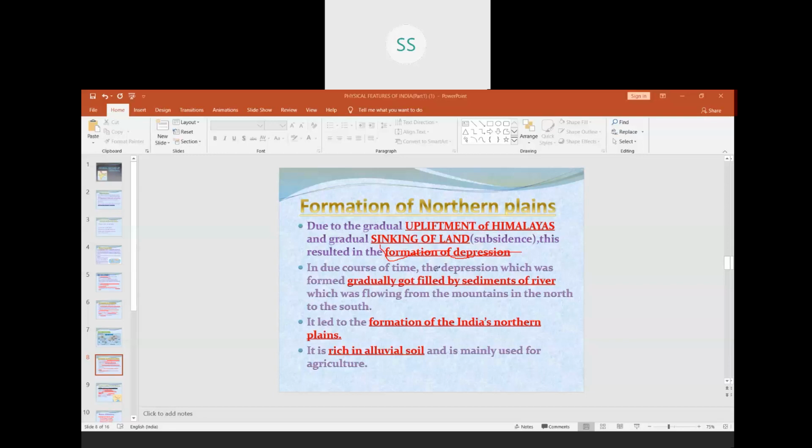The rivers flowing from the north brought sediments and deposited them in this large hole or depression. It led to the formation of India's northern plains, and we all know that deposited sediments are called alluvium. From alluvium, alluvial soil is formed. So we say that northern plains are rich in alluvial soils.